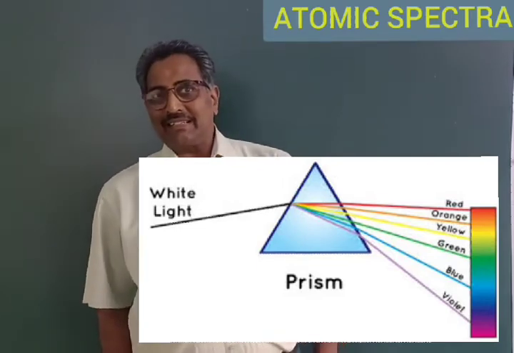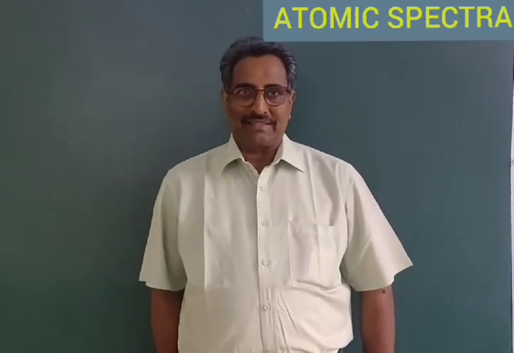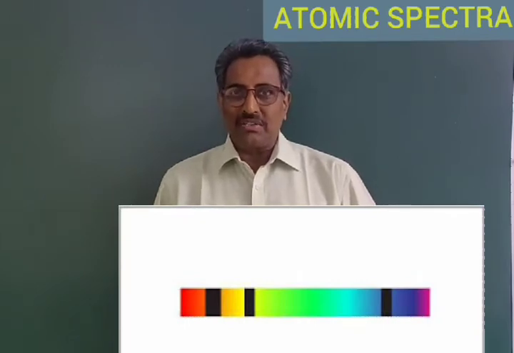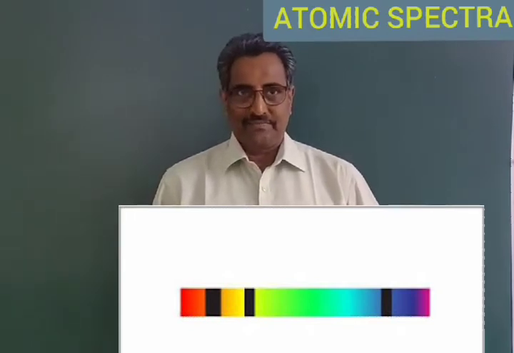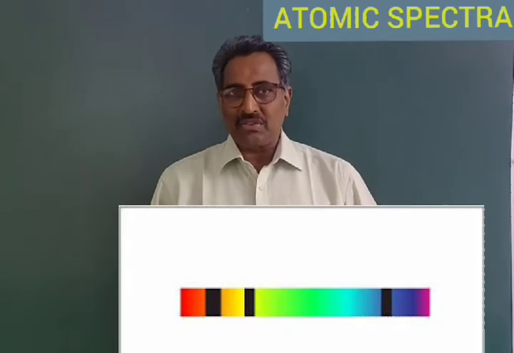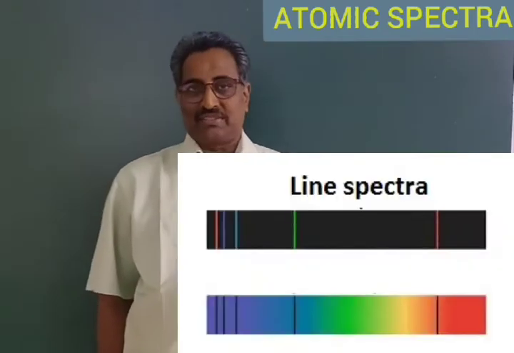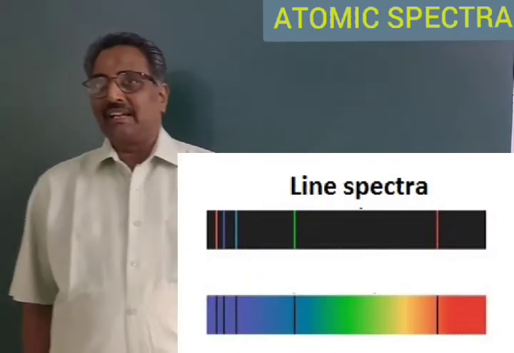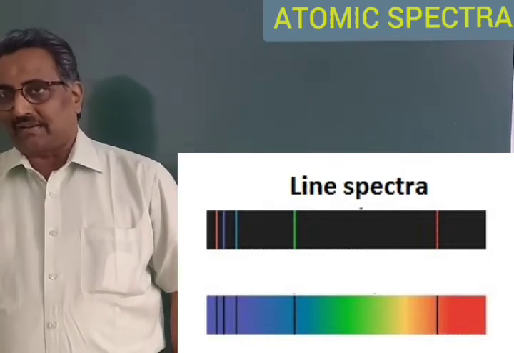Whereas the discontinuous spectra are given by the gaseous substances. The band spectra are due to molecules of the substance, whereas the line spectra are due to the atoms of the substance. Band spectra are due to molecules and the line spectra are due to atoms. Molecules give the band spectrum and atoms give the line spectra.